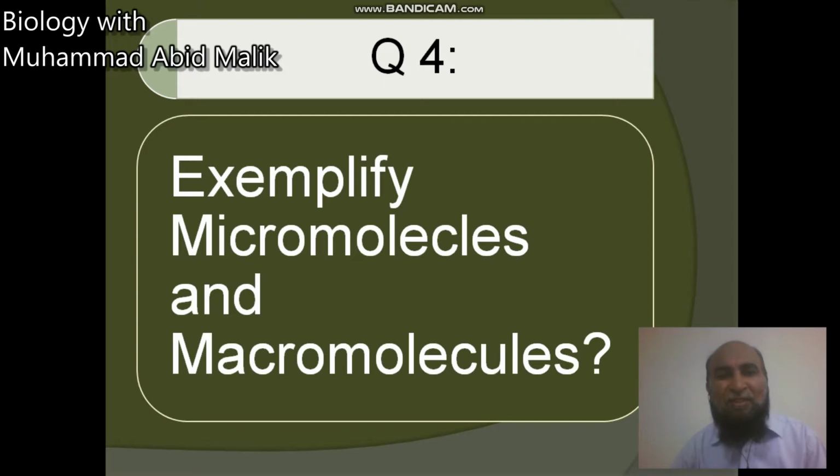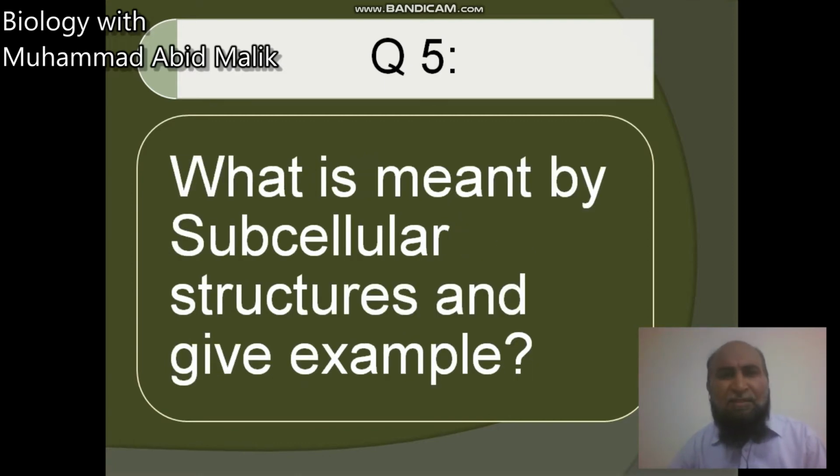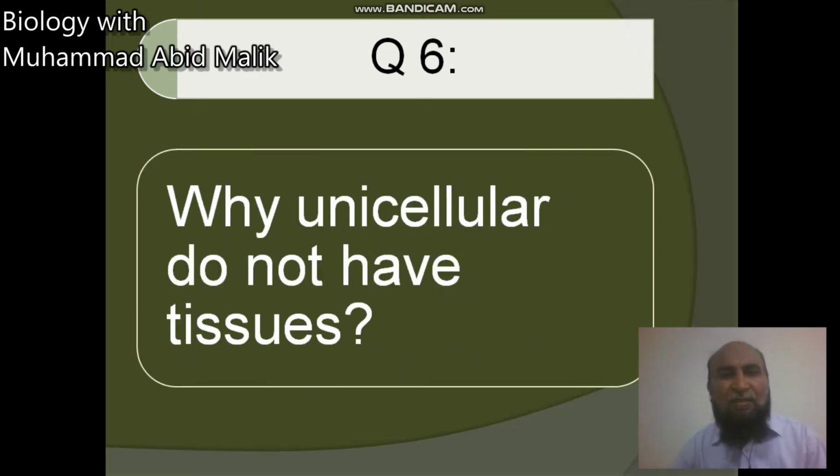Exemplify micromolecules and macromolecules. Those are short questions. What is meant by subcellular structures? Give examples. Why do unicellular organisms not have tissues? That's, of course, a little bit different question, but try to grasp it. If you do not learn about a question, you can ask me in the comments.